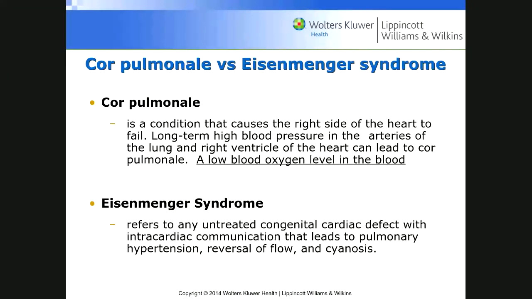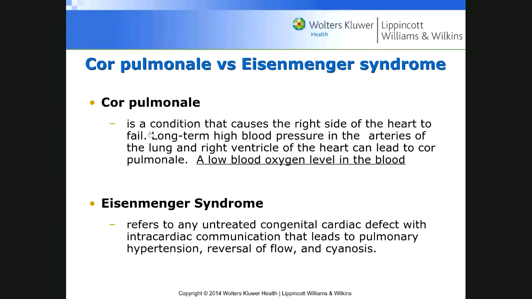Okay. Cor pulmonale is the term that I use. Basically the right-hand side will be enlarged because the right heart is working harder.